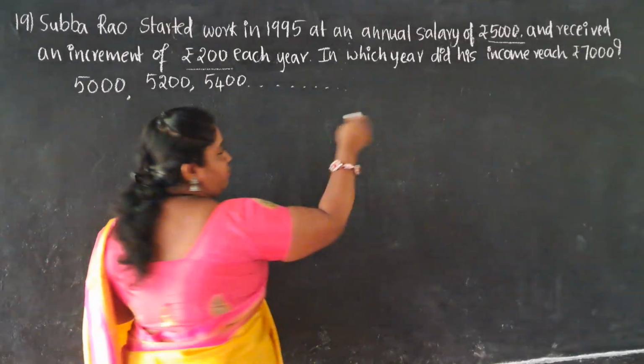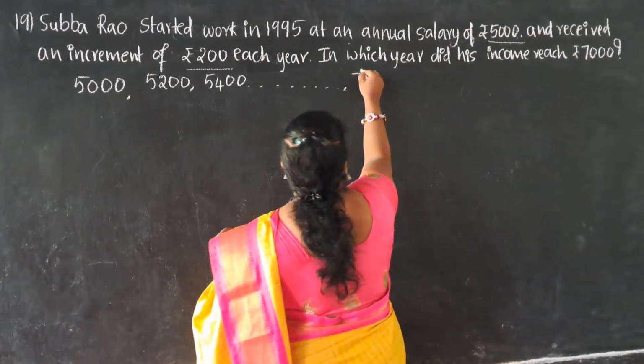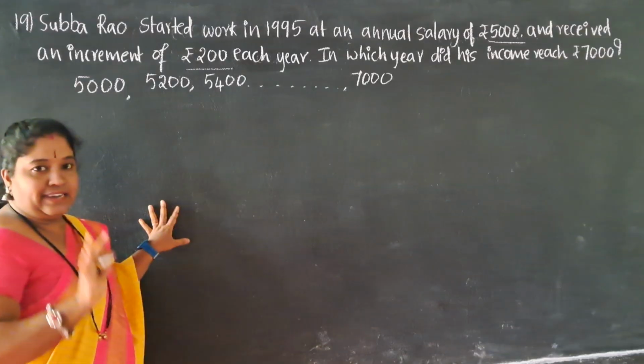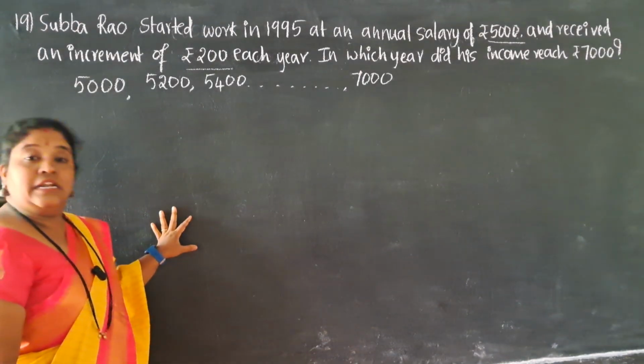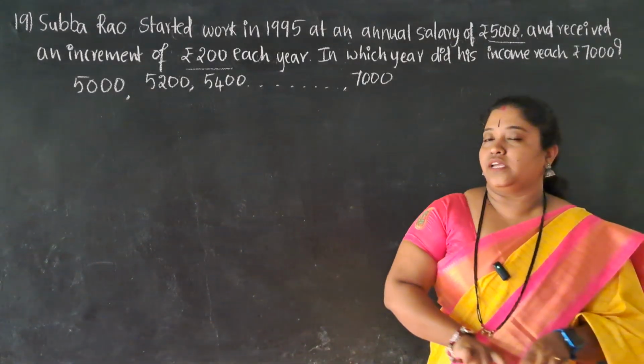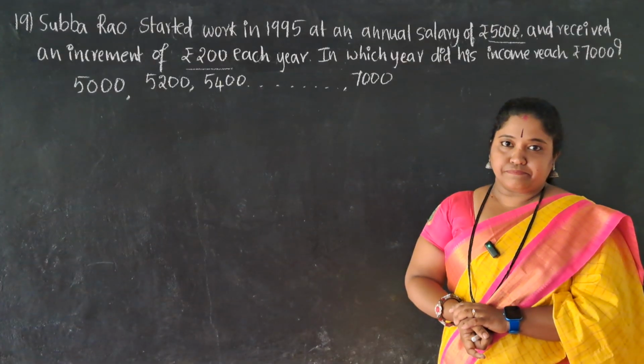Likewise, after so many years, we don't know how many, the salary would become 7,000. Now I need to find out in which year the salary would be 7,000.